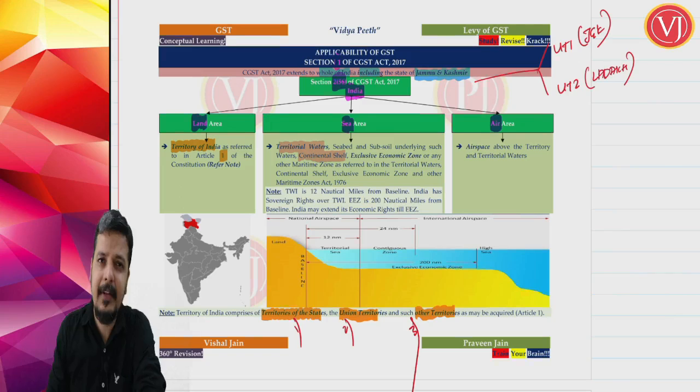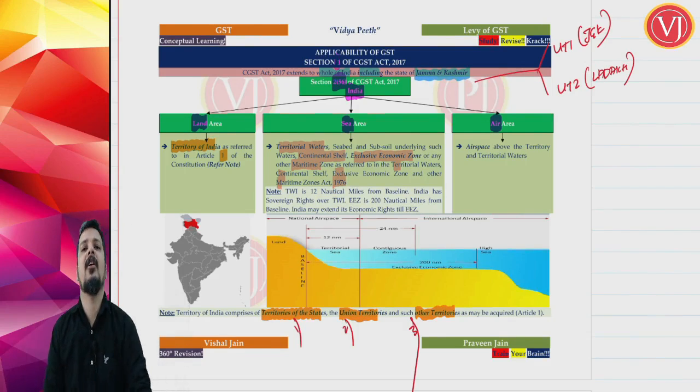Continental shelf, exclusive economic zone and any other maritime zone as defined under a big law, which is referred to as the Territorial Waters, Continental Shelf, Exclusive Economic Zone and other Maritime Zones Act 1976. Basically, they are talking about the focus, which is more on territorial waters and exclusive economic zone.